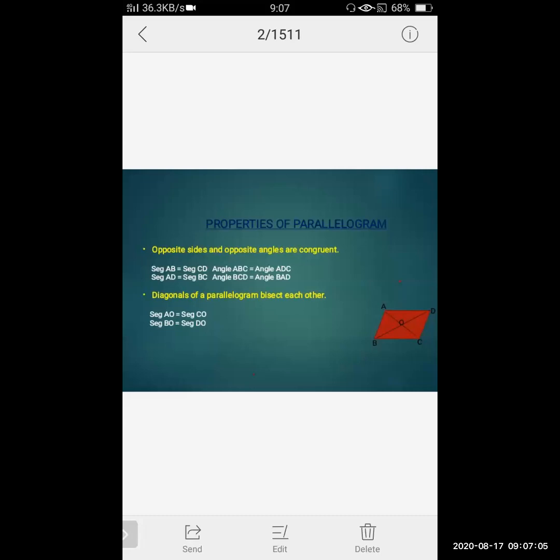Now come back to our property. The property says that the diagonals of a parallelogram bisect each other. Bisect means what? In the previous lesson, we have seen the perpendicular bisector. A bisector divides into two equal parts. Here the diagonals AC and BD intersect at point O. Yes, point O is the point of intersection of the two diagonals.